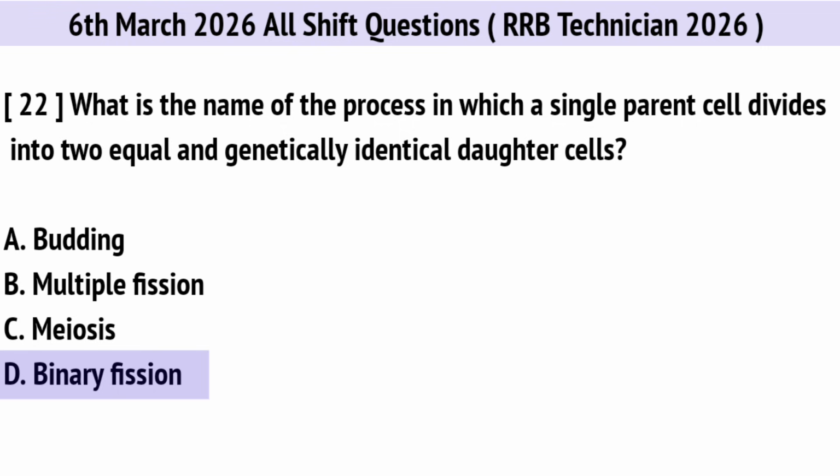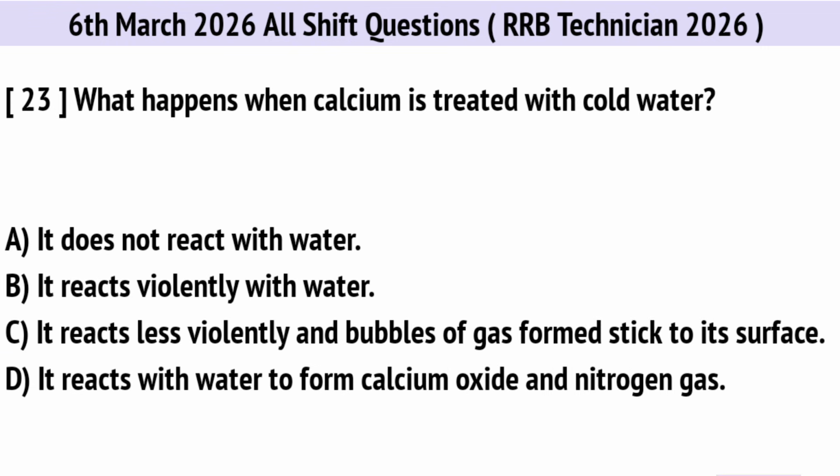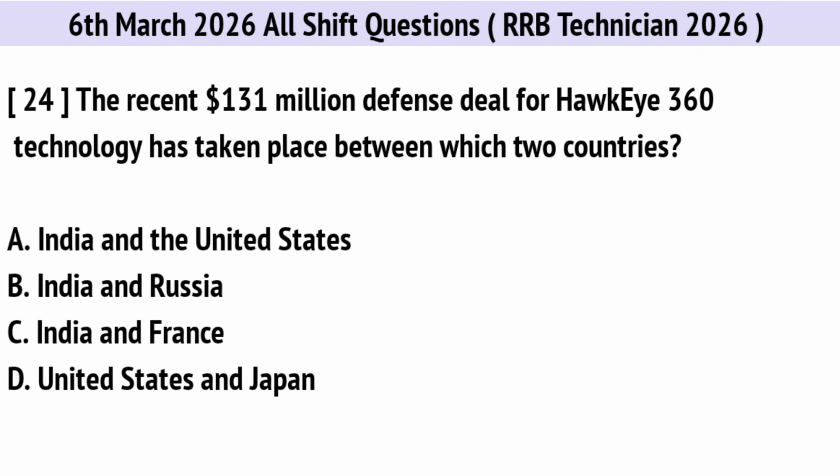Binary fission. What happens when calcium is treated with cold water? Right option is C. It reacts less violently and bubbles of gas formed stick to its surface. The recent $131 million defense deal for Hawkeye 360 technology has taken place between which two countries? Correct option is A. India and the United States.